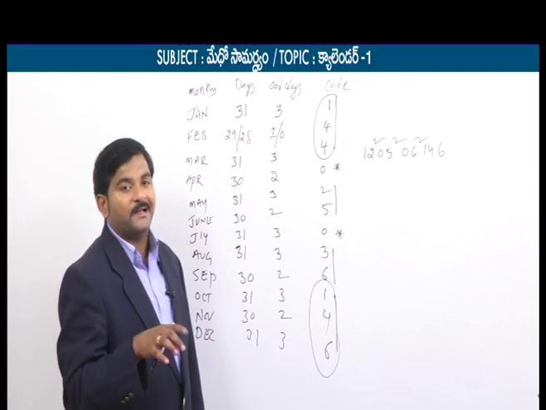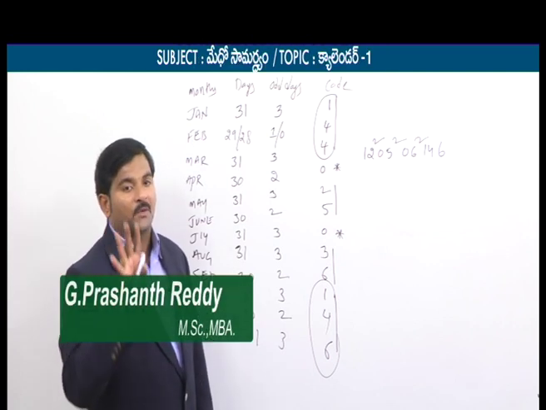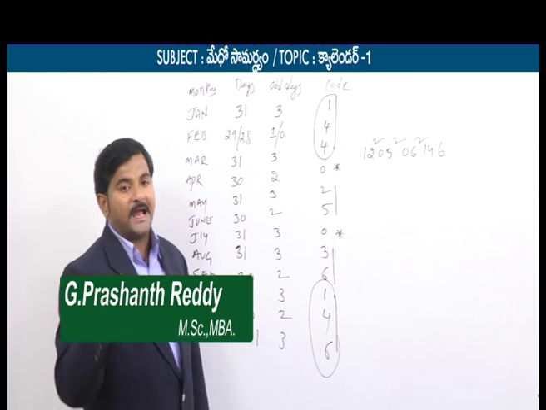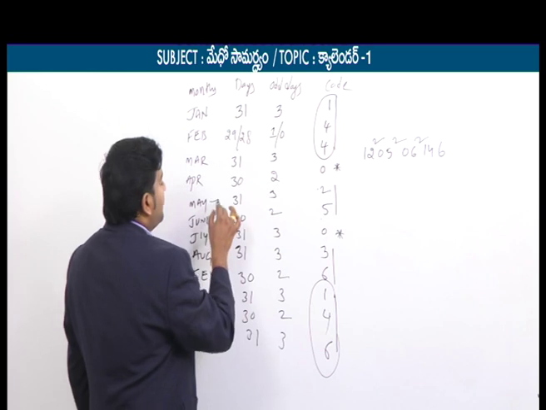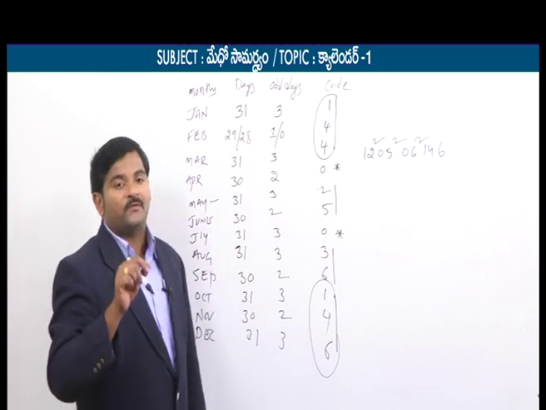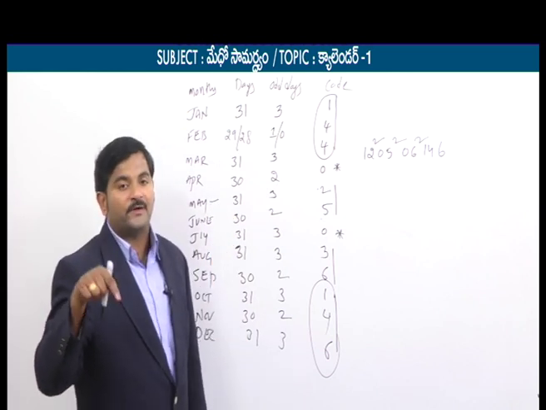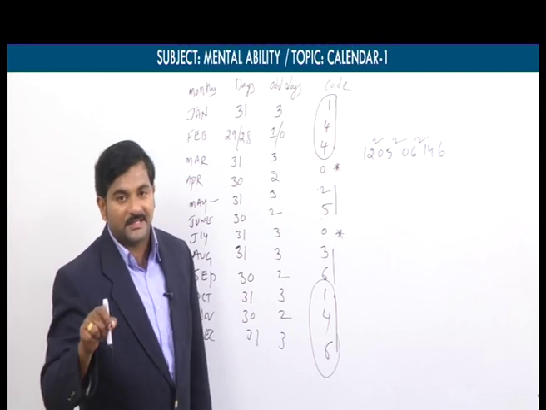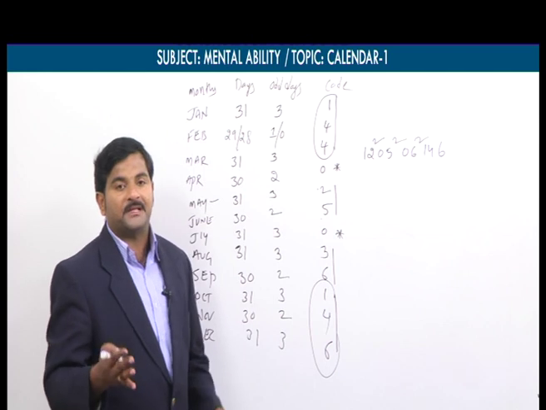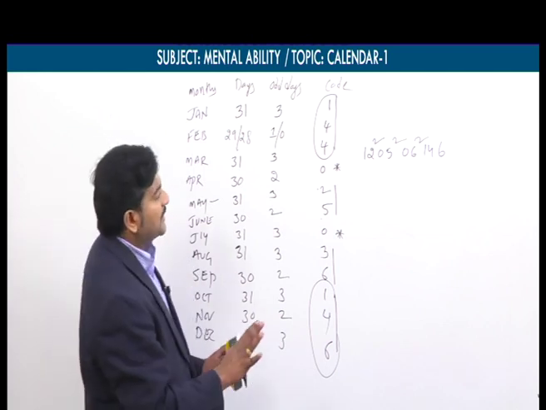So we discussed 8 months. Now we have only 4 months, that is 5 squared and 6 squared. 5 squared means 25, and 25 means May and June. The code for May is 2. The code for June is 5. Similarly, the code for August is 3. The code for September is 6. So simply, you need not mug up.